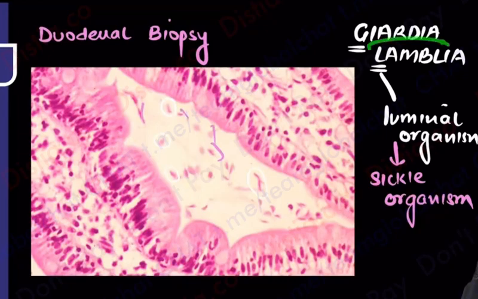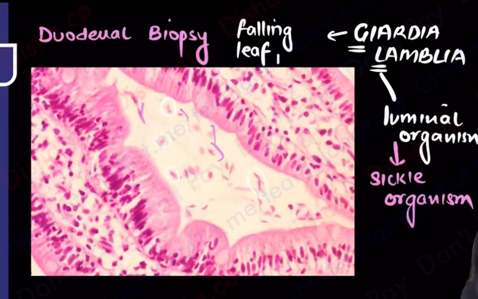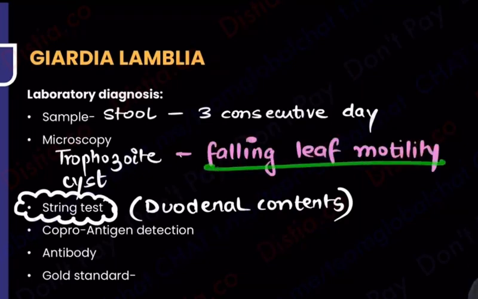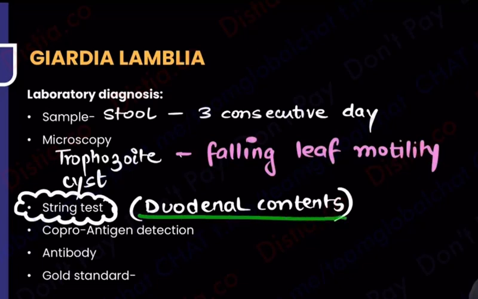Remember Giardia lamblia, you have to know lamblia, matlab it is going to be the luminal organism. And why did I say girta hua man? Because it is going to show you which motility. It shows you the very, very famous falling leaf motility. Very important for us to know. So firstly, Giardia is going to be the girta hua man. So girta hua man basically tells you that yes, I will see the falling leaf. Okay, so falling leaf motility of the girta hua man, and you've also seen the duodenal contents.